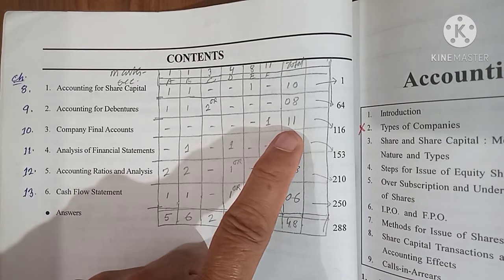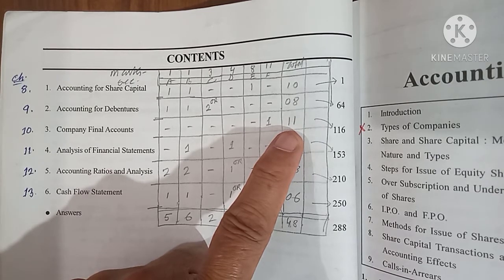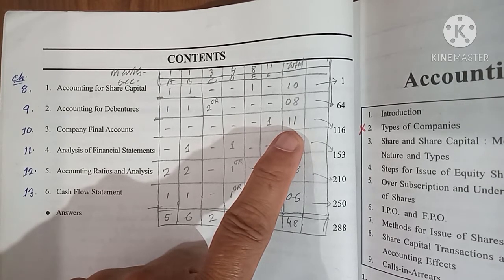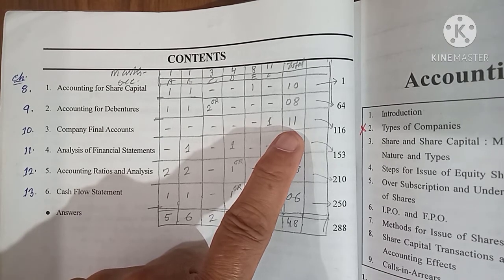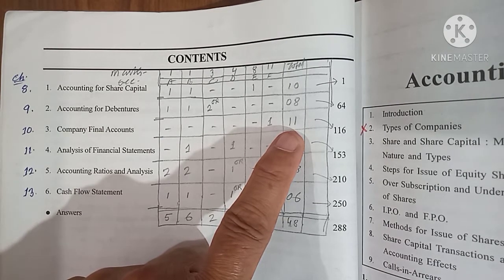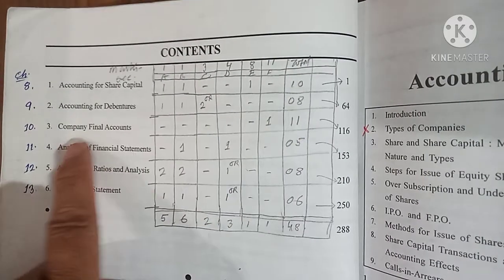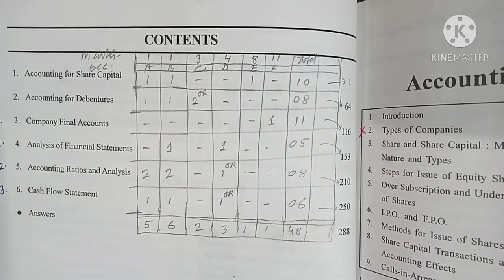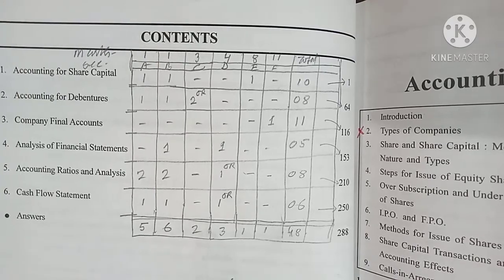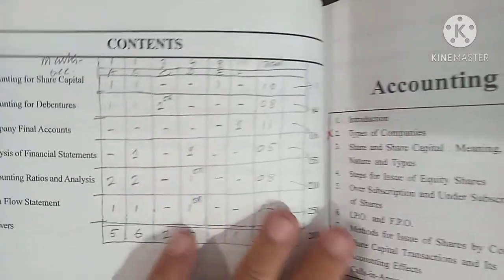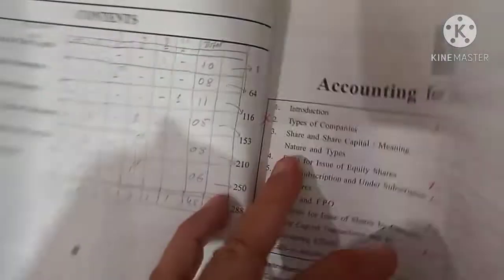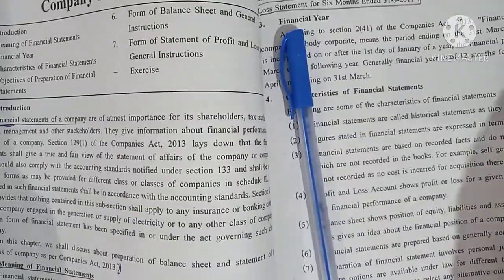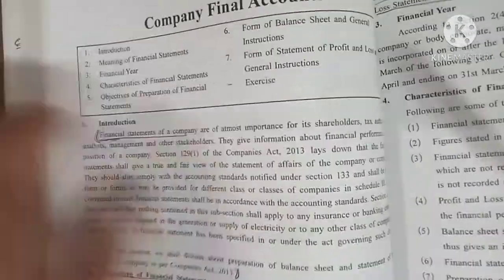You might have seen the paper style: in the last section, section F, you have two long questions, 2 into 11, which is 22 marks. One question is from chapter 3 of part 2, and one is from chapter 2 of part 1, which is called partnership final account. So let us open page number 116, which is called the company's final account.